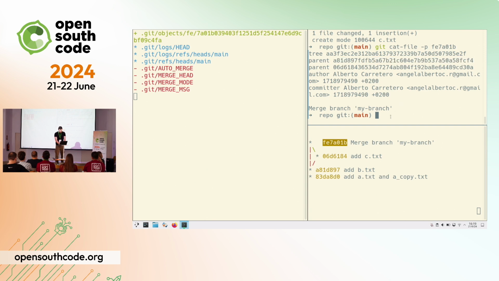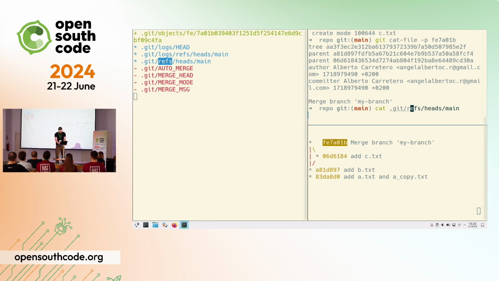OK. But there are several questions missing, right? Because as I just said, if we have one commit, what is exactly a branch? What is the refs directory? If you think about it, Git has to know where to start, right? And that's what a branch is. It's just a human readable name for saying this branch starts at this commit. But then the commit has all the necessary information for the graph. So the branch is just a human readable pointer.